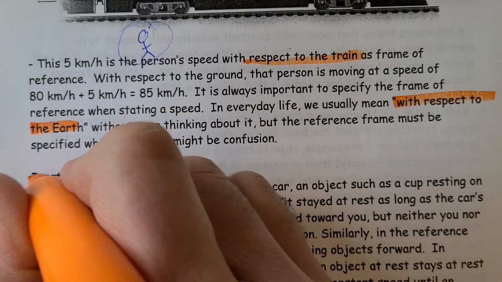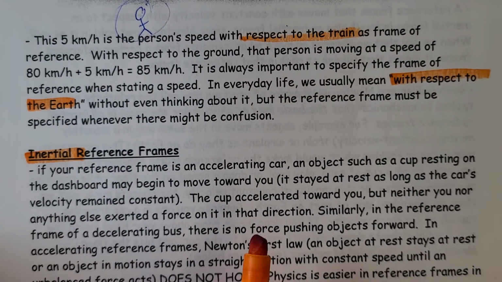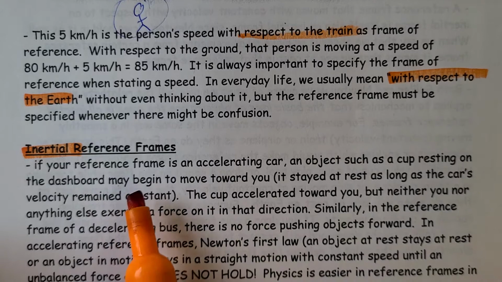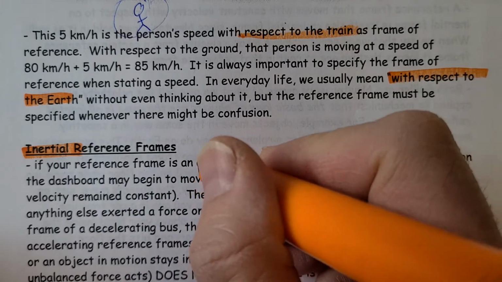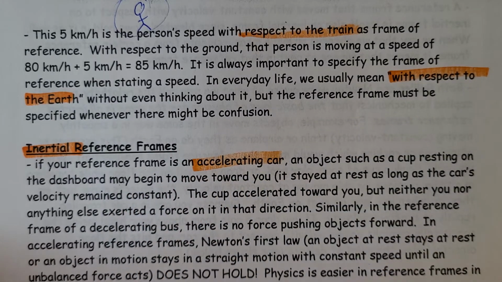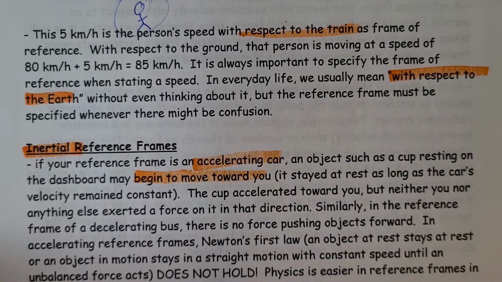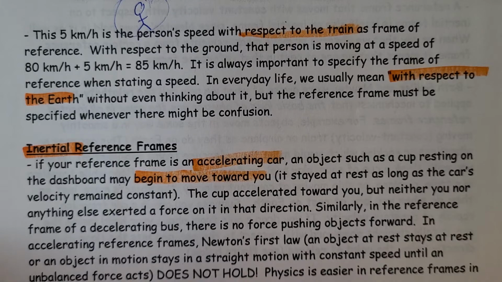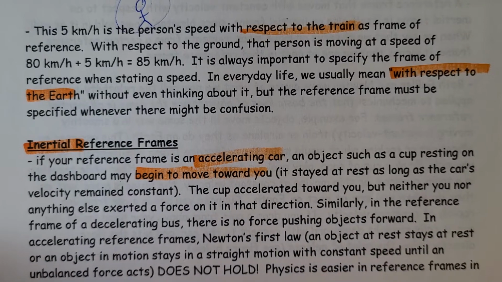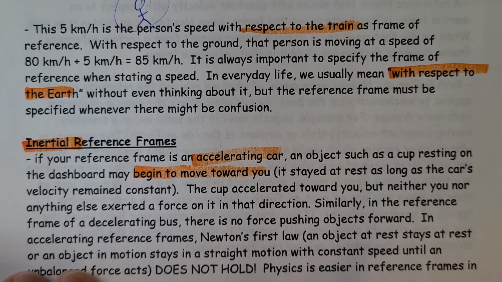Now, inertial frames are special frames. If your reference frame is an accelerating car, an object such as a cup resting on the dashboard may begin to move towards you. If you find yourself in accelerating frames that are speeding up or slowing down, things are weird. You have coffee cups, backpacks, and Kleenex boxes flying all over the place.